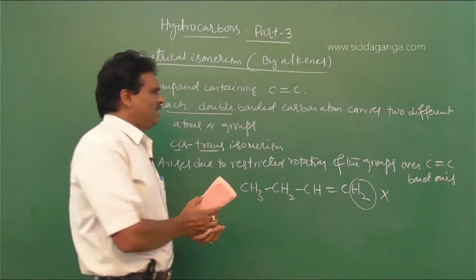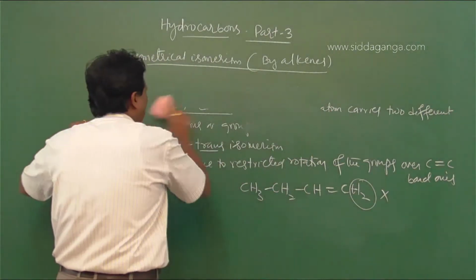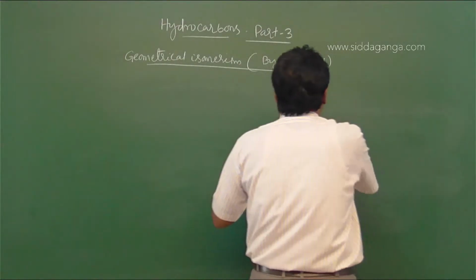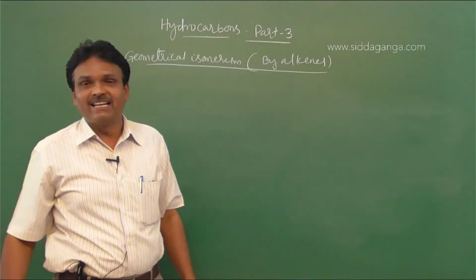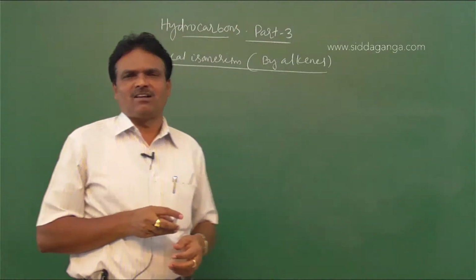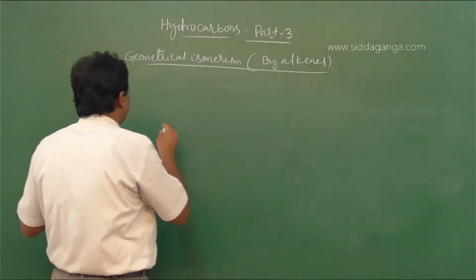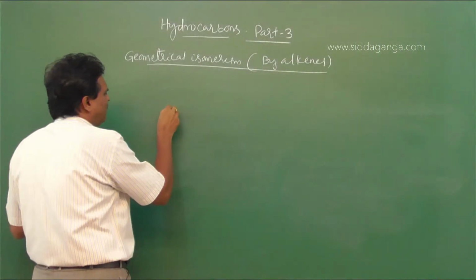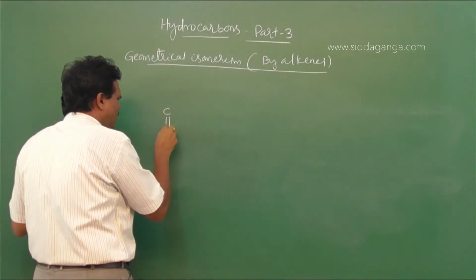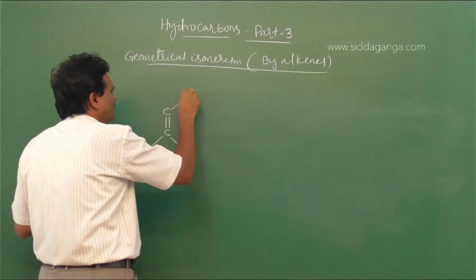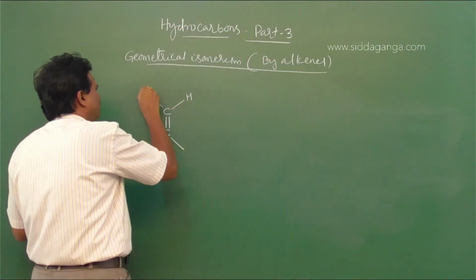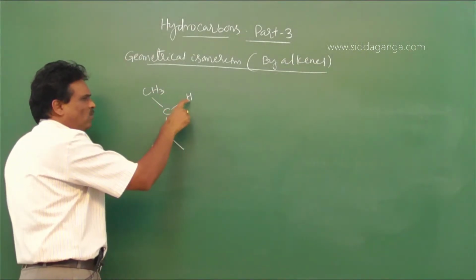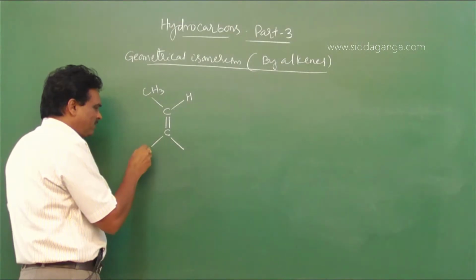So the restricted rotation of the groups over the carbon-carbon double bond axis leads to the formation of two types of rigid configurations, namely cis and trans. So look here. When 2-butene, C double bond C, in 2-butene, each carbon atom is bonded with one hydrogen and the other one is a methyl group.